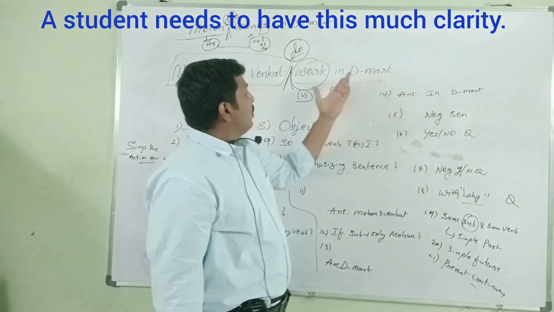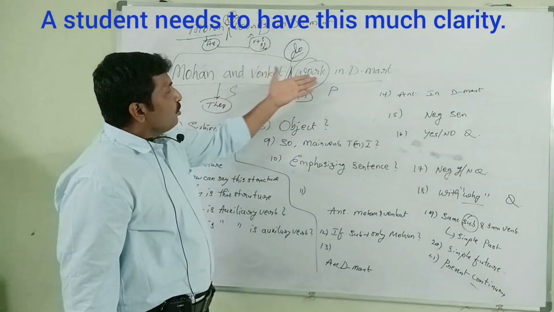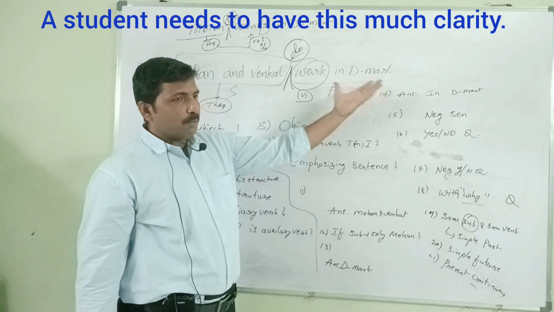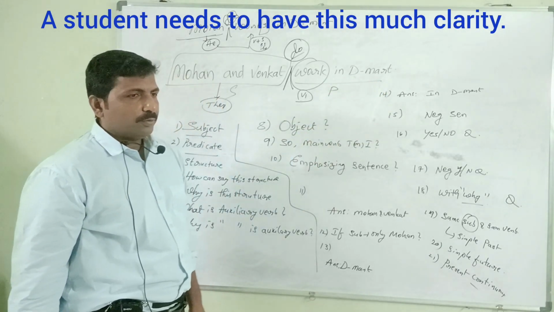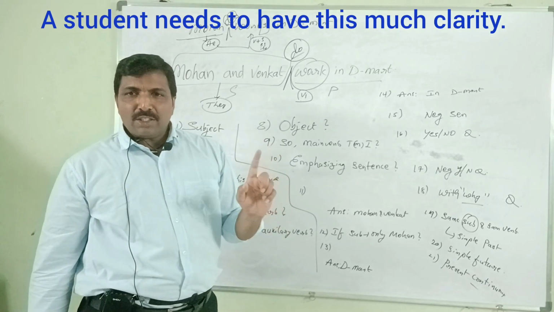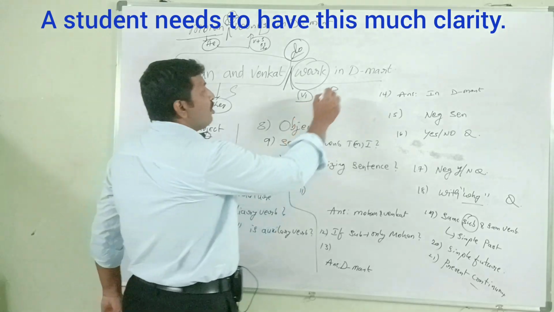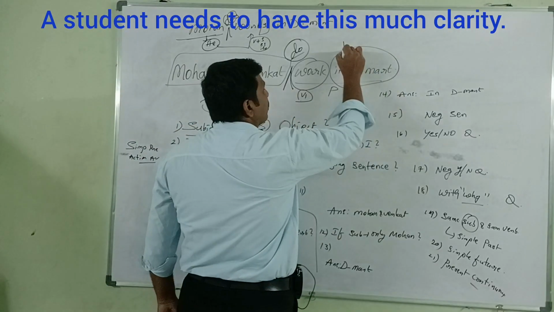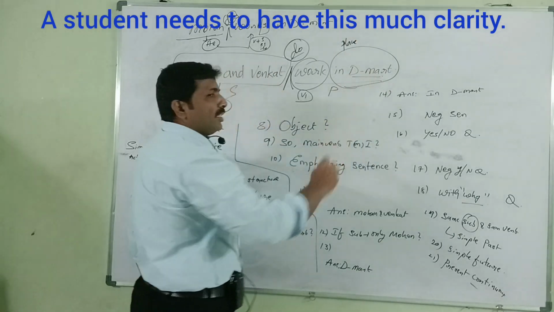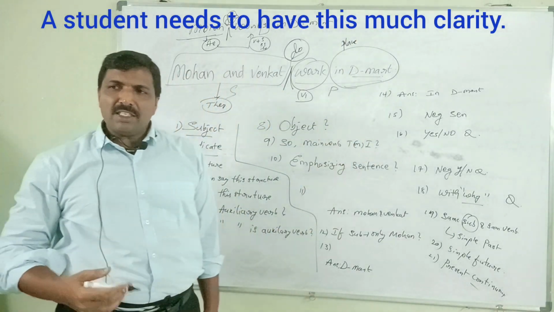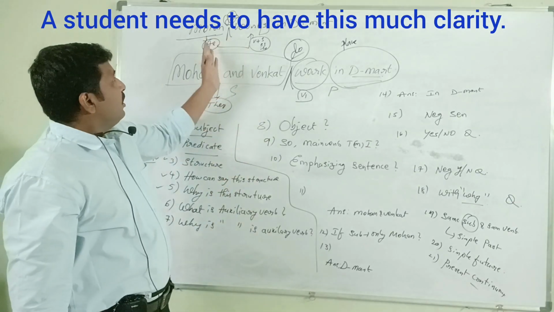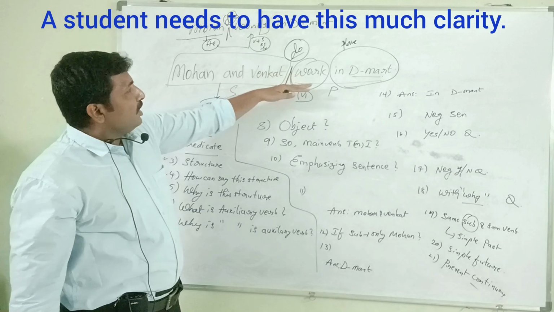Again, in the D-Mart must be the answer for this sentence. Mohan and Venkat work in D-Mart. In the D-Mart, two words. Where do Mohan and Venkat work? Because in the D-Mart is together a place. Only D-Mart is a noun. In D-Mart is a phrase, a place phrase. So we should use where. Where do Mohan and Venkat work?